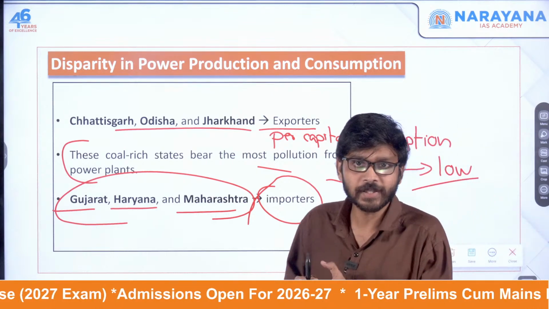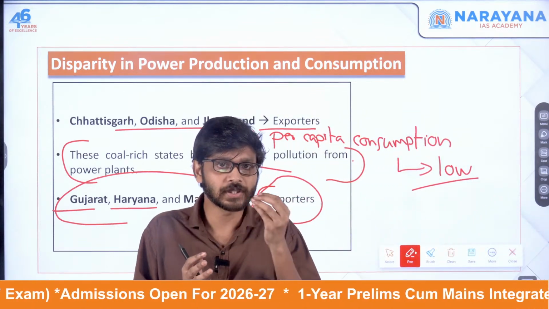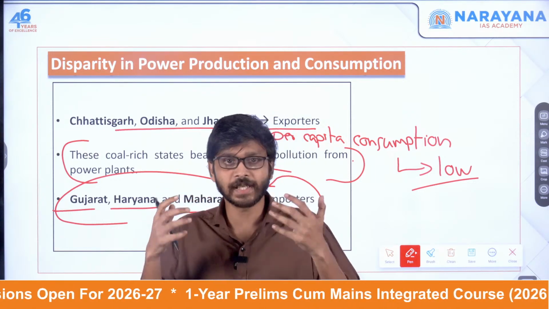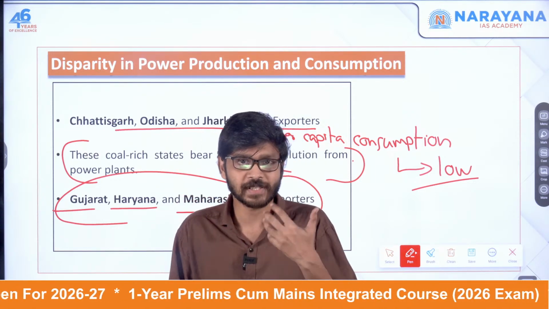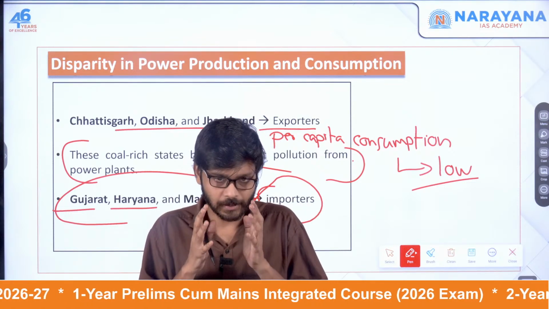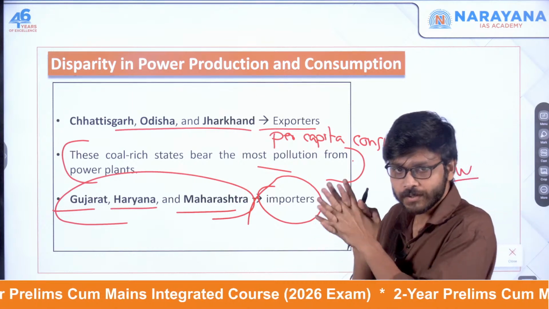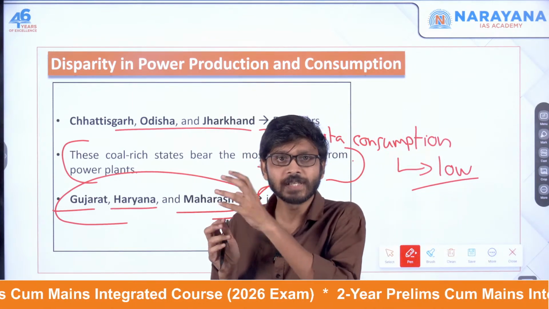They don't have the pollution or the other issues like the coal producing states, but they get the electricity at a cheaper price as well as cleaner. So that is a major issue here. That is what the author means by the disparity.